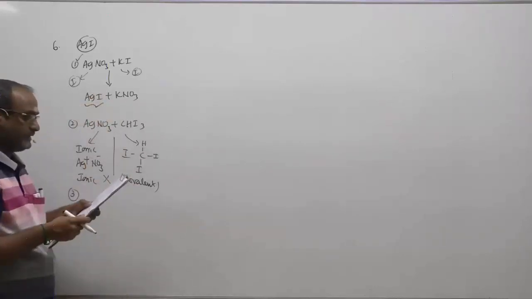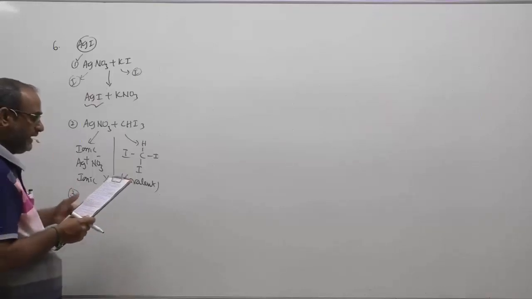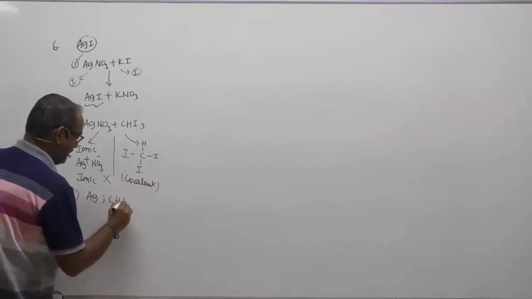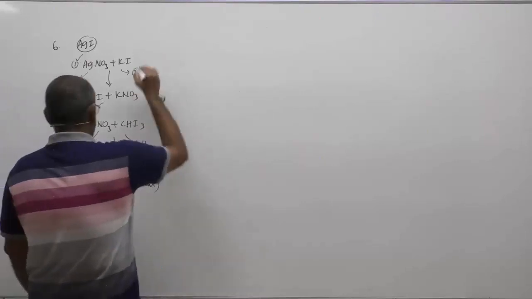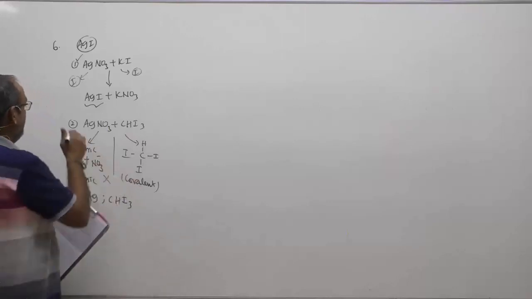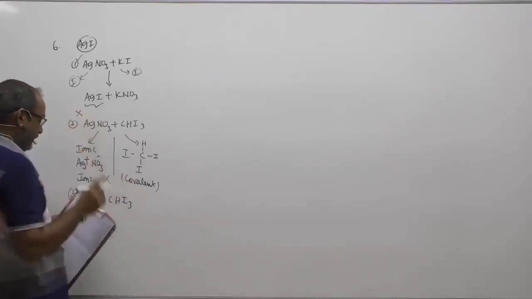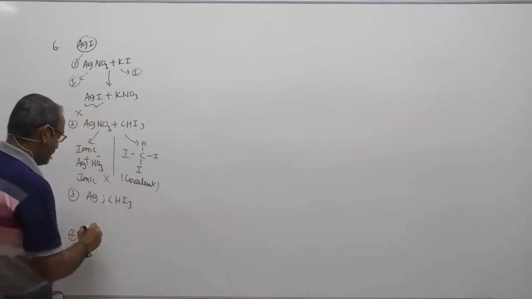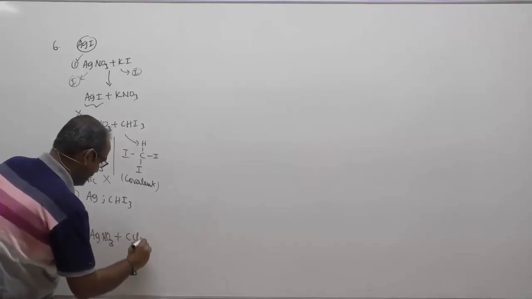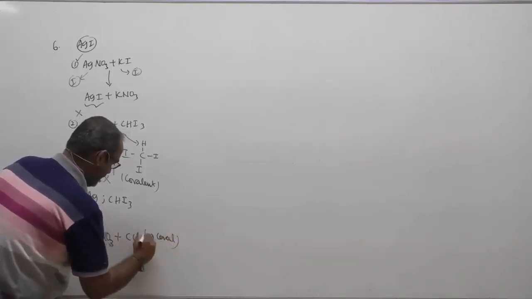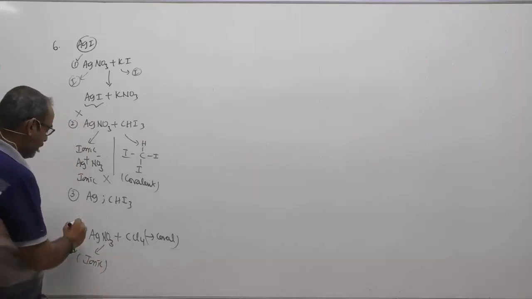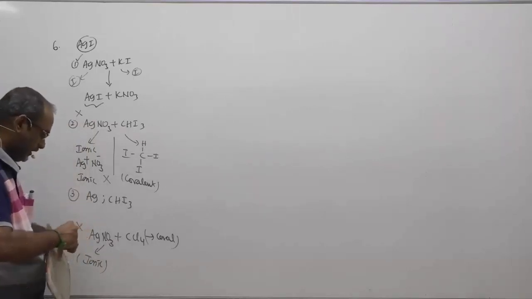What about option 3, Ag and CHI3? Children, I am not able to predict, so I just keep it as such. Now, let us try to understand the fourth option. Option 2 does not form silver iodide. The fourth option is silver nitrate and carbon tetrachloride, CCl4. Again, this is covalent and this is ionic, and therefore obviously 4 also will not form AgI.